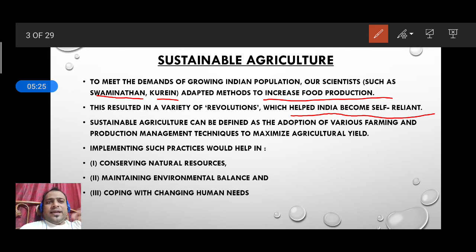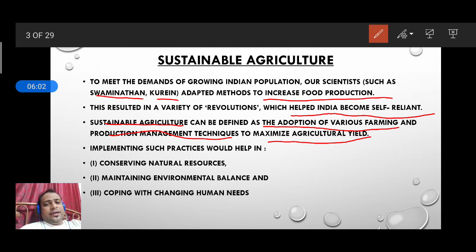Here is a term which defines all these methods: sustainable agriculture. So what is that? Sustainable agriculture can be defined as the adoption of various farming and production management techniques to maximize agriculture yield. We need to accept it and adapt it to maximize our agriculture yield.